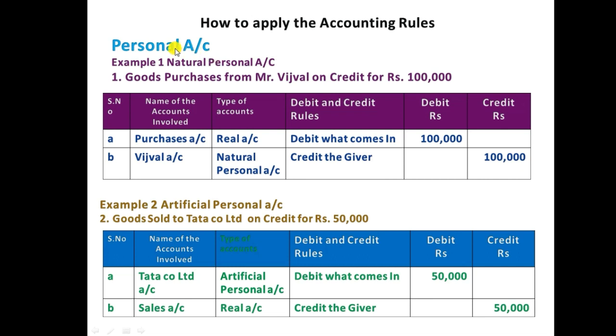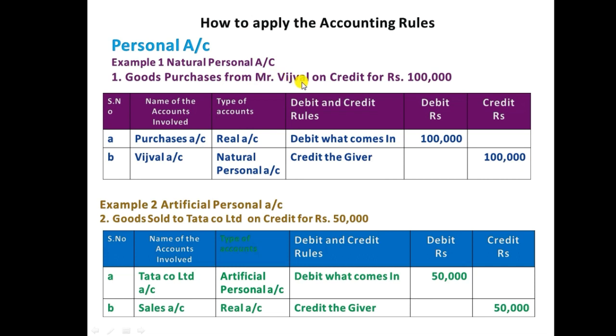First we'll see the natural personal account. We'll see the example transaction. Goods purchased from Mr. Vijwal on credit for ₹1 lakh. While recording a transaction, we need to see the names of accounts involved, and also which type of account each is, and then we need to decide which rules to apply. In this transaction, two accounts are involved. One is the purchase account, another one is the Vijwal account.